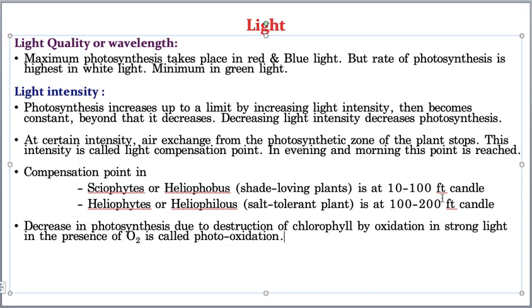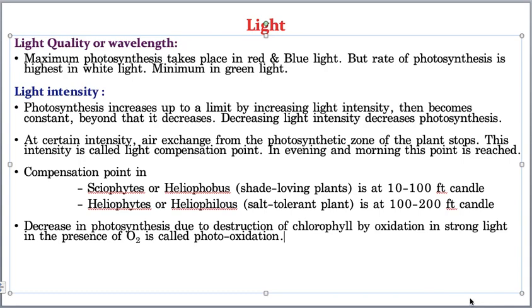Whereas the decrease in photosynthesis is due to the destruction of chlorophyll by oxidation in strong light. That means if heavy light strikes the chlorophyll molecule, it gets completely destroyed, and that destruction in the presence of oxygen is called photooxidation. Hope you understood, students. Light.